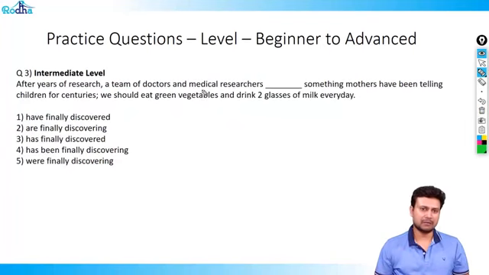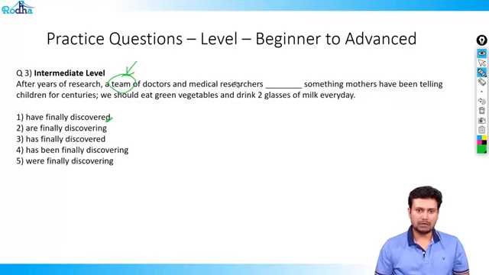Let's look at an intermediate level of question. It says, after years of research, a team of doctors. Now that's an important point for me to understand. A team of doctors and medical researchers dash something mothers have been telling children for centuries. We should eat green vegetables and drink 2 glasses of milk every day. Now if you look at all the answer options, they have this common verb, discovered, which means discovered has to come here.